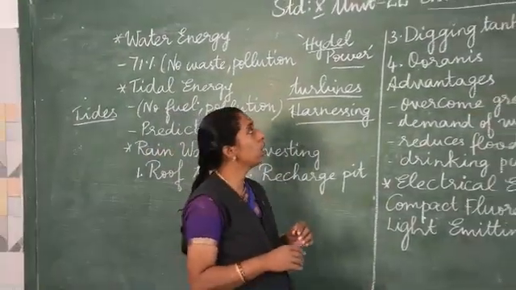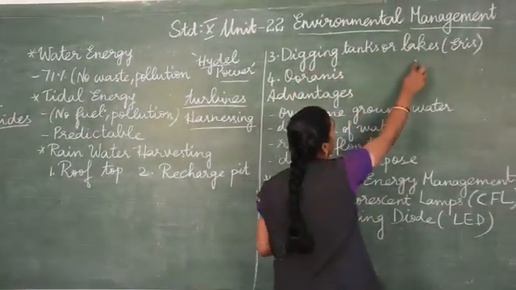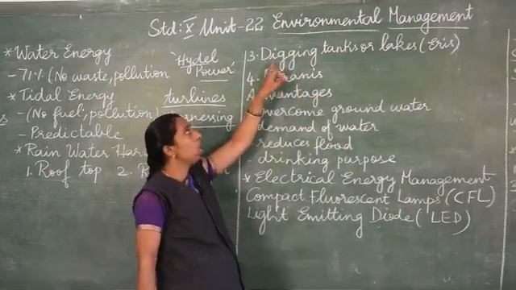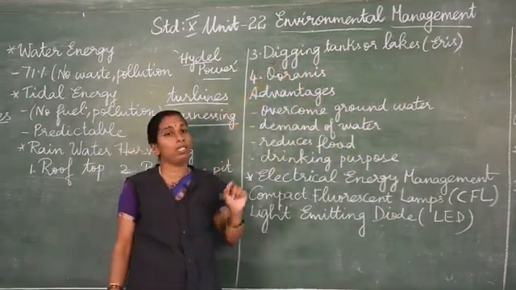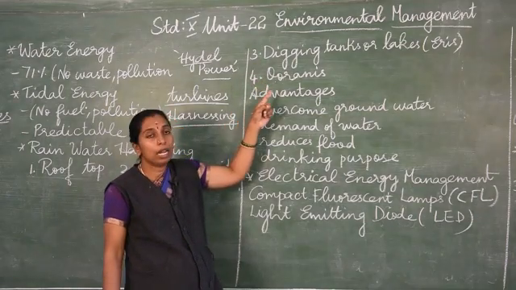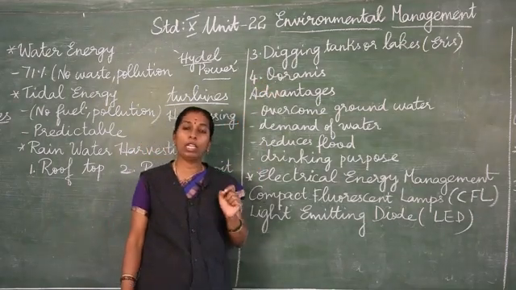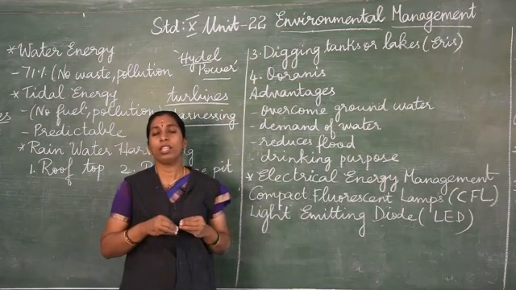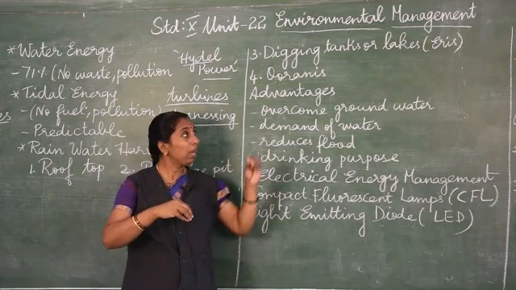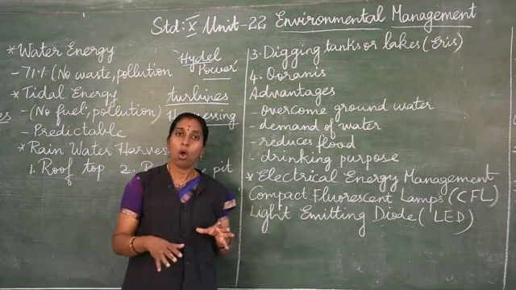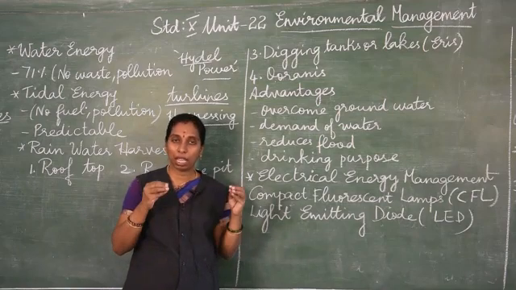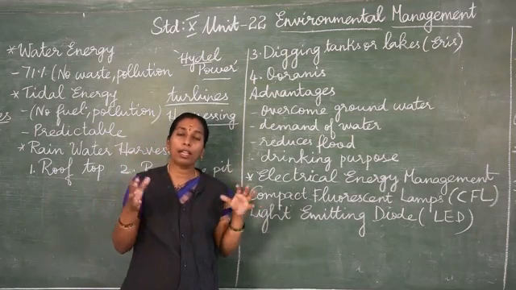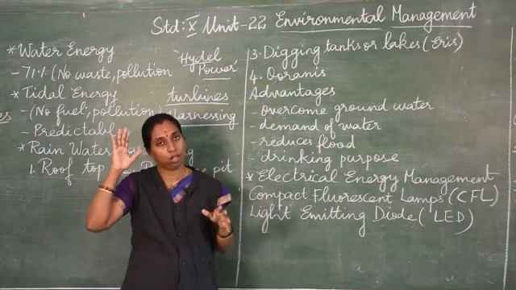The third one is digging tanks or lakes or areas. The third and the fourth methods are followed in rural areas. Here in rural areas, they construct small tanks or lakes, what we say in Tamil as areas. A large area is dug out, and in that area the rainwater is stored.